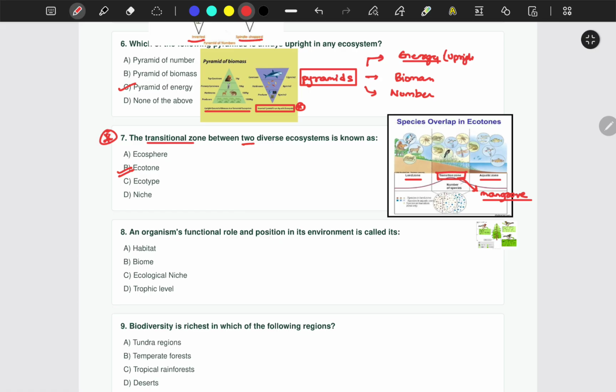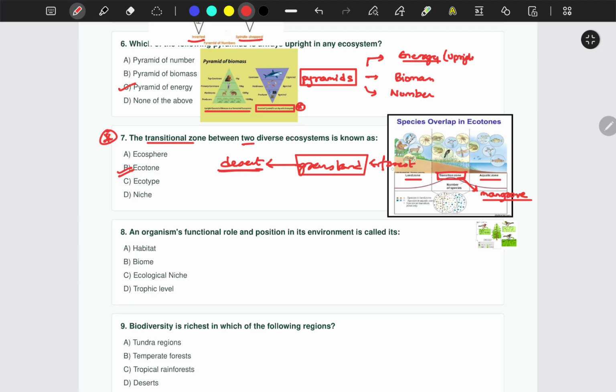Another example would be desert. Desert is also an ecotone or a transitional zone. For example, you have forest, not desert, it is grassland. For example, this is forest and this is grassland, and here is desert, right?